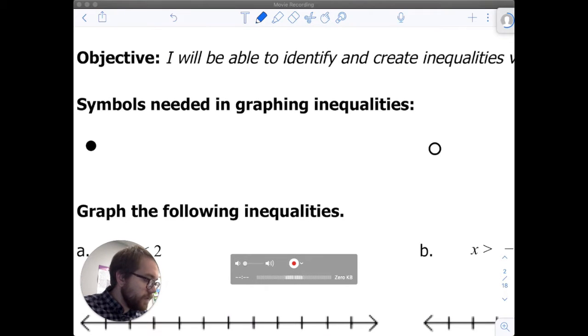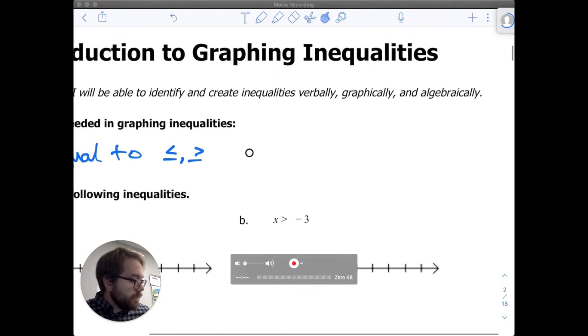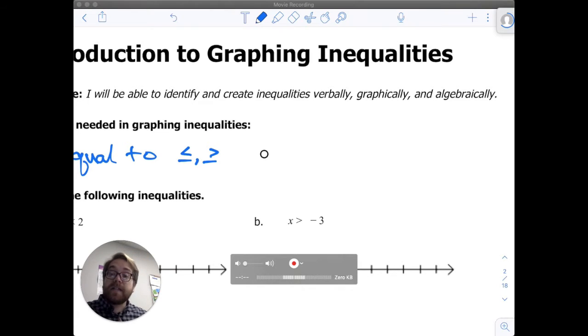This first one, this filled in point or dot, represents equal to. Okay? So we need that filled in dot if we're saying that something is equal to a number. And we can kind of know when to use that if we see the less than or equal to or greater than or equal to symbols. If we see those two symbols, then we know we're going to use the filled in dot. If we see an open dot or need to use an open dot, that represents not equal to.